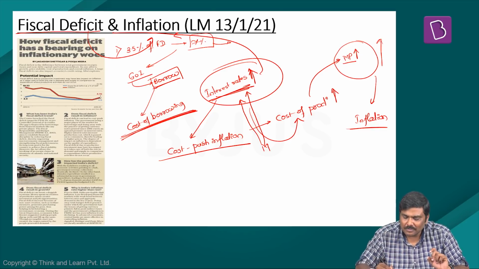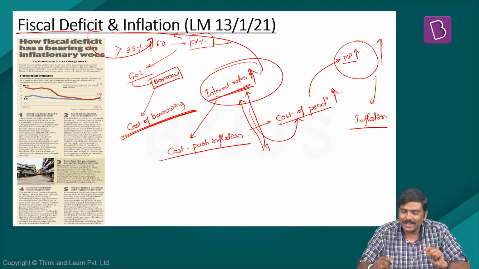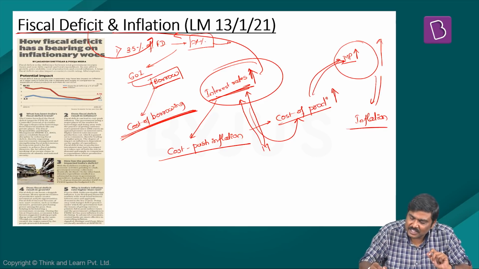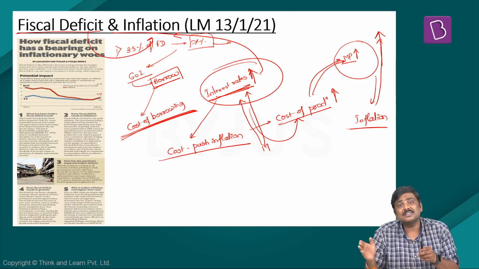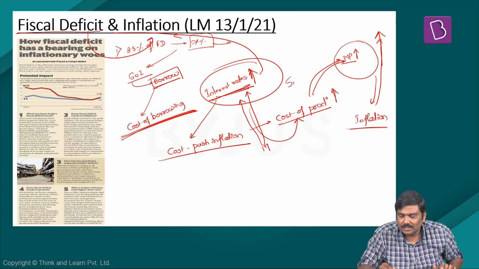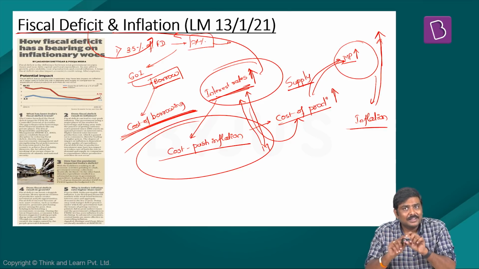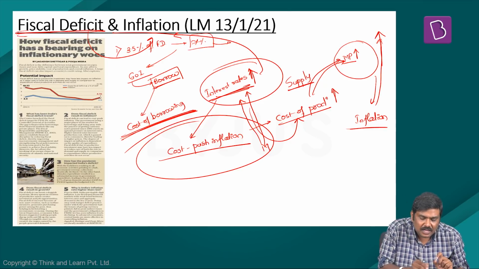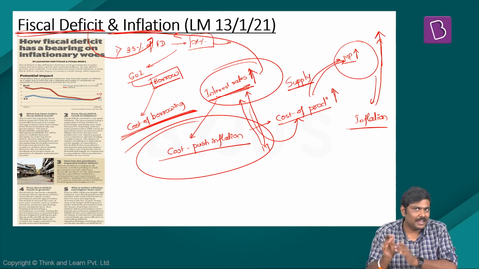And when it becomes part of the cost of production, the manufacturer doesn't have any other option but to increase the market prices, which is expected to lead to higher inflation rates. And since this is happening from the supply side, that is, this inflation is taking place because of the supply side, this is referred to as cost push inflation. That is a basic connection between higher fiscal deficit as well as the inflation rate in case of the Indian economy.